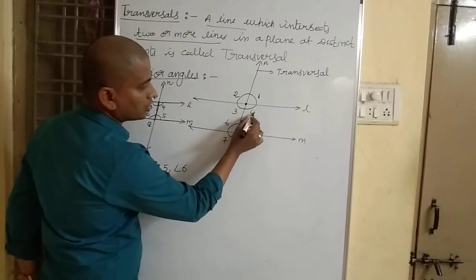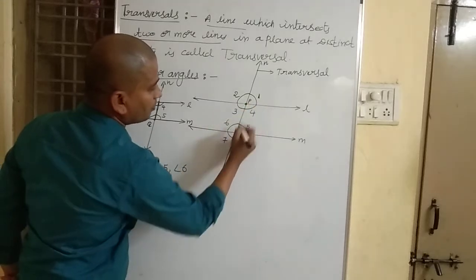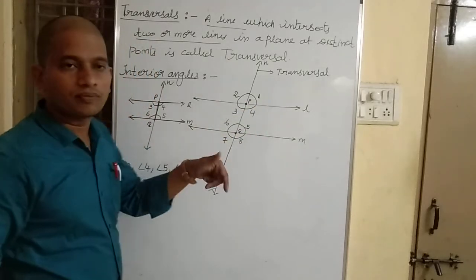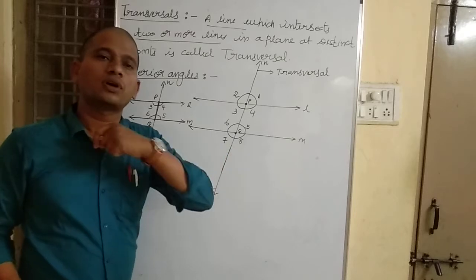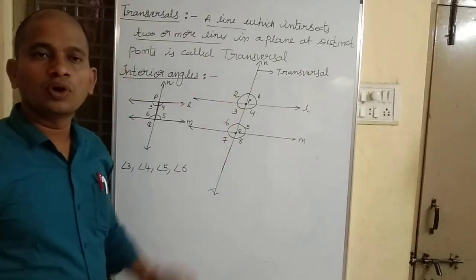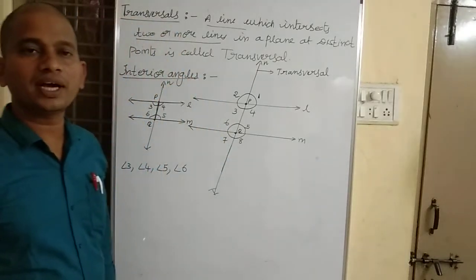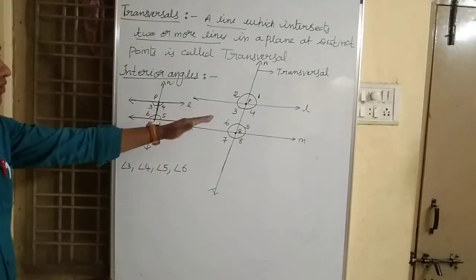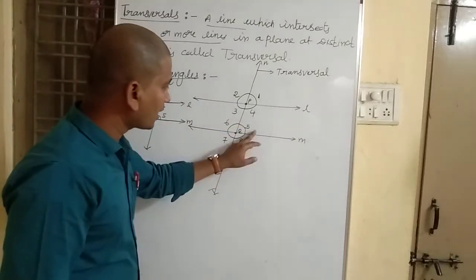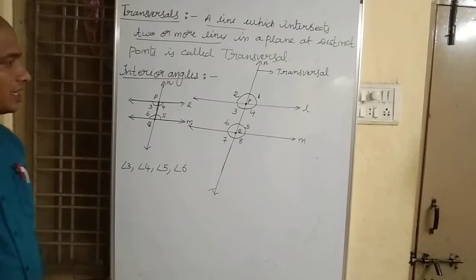These 4 angles, both the arms of all the angles are lying inside the line segment PQ. Hence, they are called interior angles. So here, what are the interior angles? Angle 3, angle 4, angle 5, angle 6.